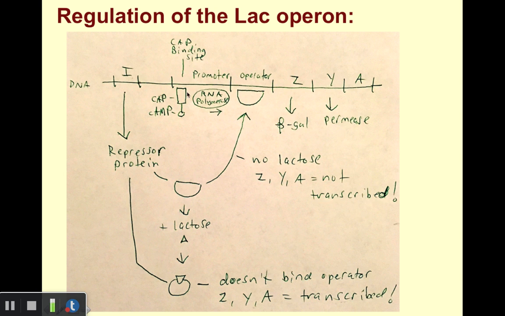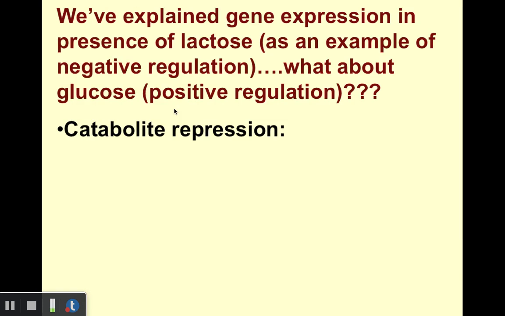If this CAP-cAMP complex is not bound here, RNA polymerase tends not to bind to the promoter, and as such, our genes tend not to be transcribed. So how does this CAP-cAMP complex play into the whole system here? Well, this has a direct relationship to the amount of glucose available to the cell. So far we've focused on gene expression in the presence or absence of lactose as an example of negative regulation. Now let's talk about how glucose comes into play as an example of positive regulation. The whole phenomenon is referred to as catabolite repression.